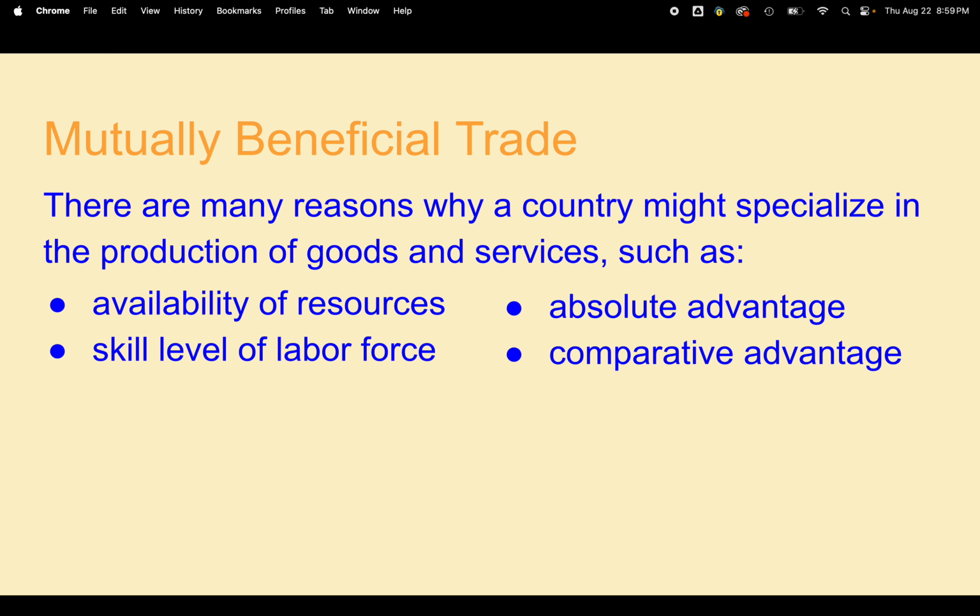And there's several reasons why a country might specialize in the production of a certain good or service. Those reasons could be what kind of resources they have access to, and what is the skill level or the education level of their workforce. And then absolute advantage and comparative advantage can also impact what a country specializes in.